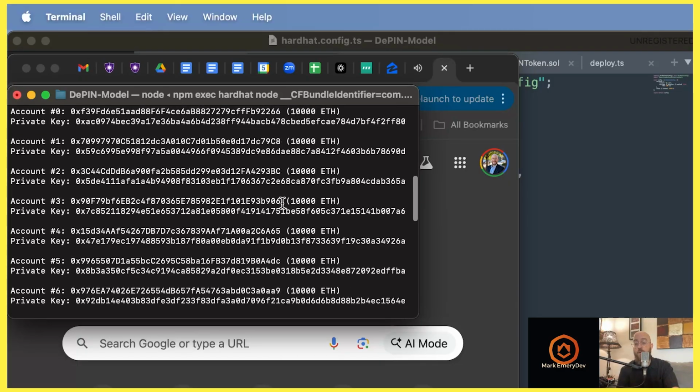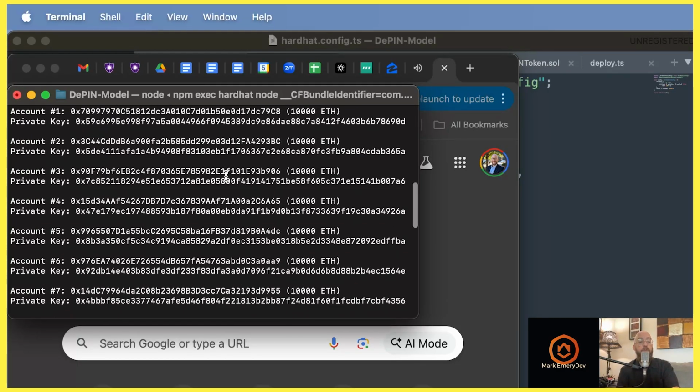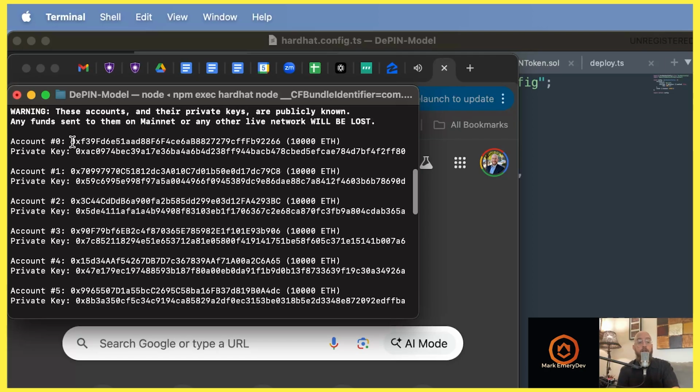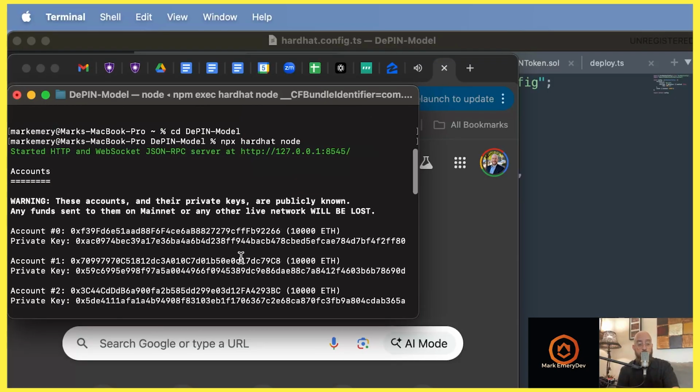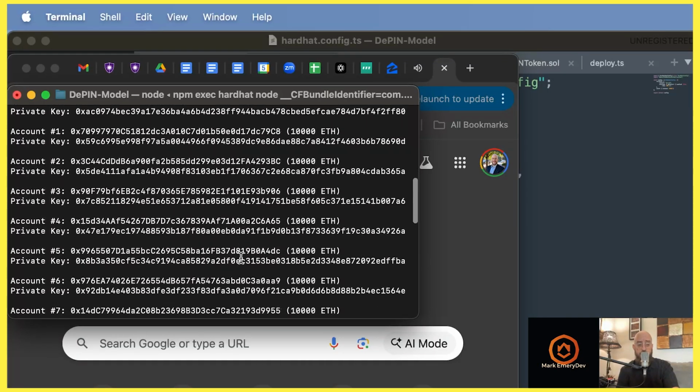So let's look at this node just briefly. If you think of an account as a wallet, and that's what it is, these are different wallets, okay? The public, then, and you see, oh, 10,000 ETH, it seems like a lot of money, okay? I'll say, and everybody told me to never send money to these Hardhat accounts.